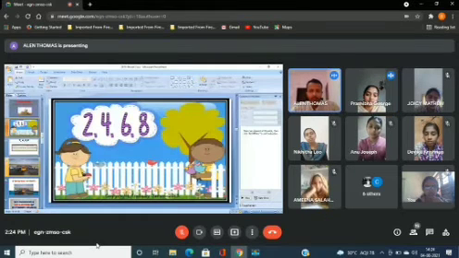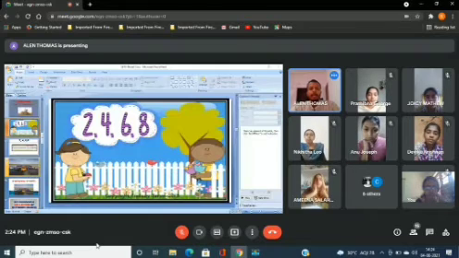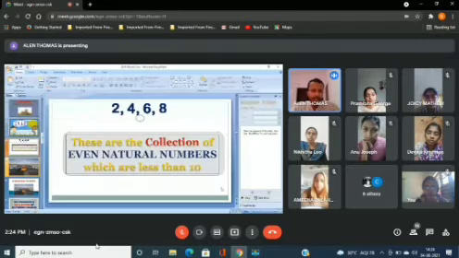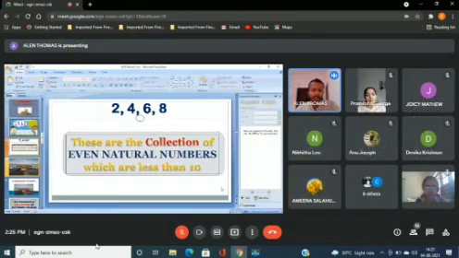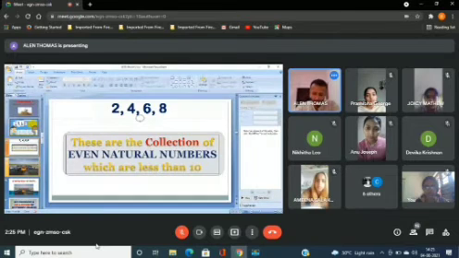Okay, thank you. So you can see a collection of even natural numbers which are less than 10. It's a bit more accurate, and that's why I'm using this sentence. These are the collection of even natural numbers which are less than 10. There are only 4 numbers, 2, 4, 6, and 8, right? Okay. What you see here, this is another collection.